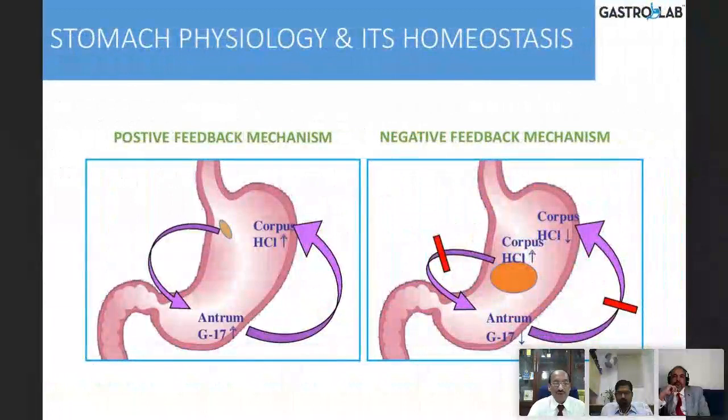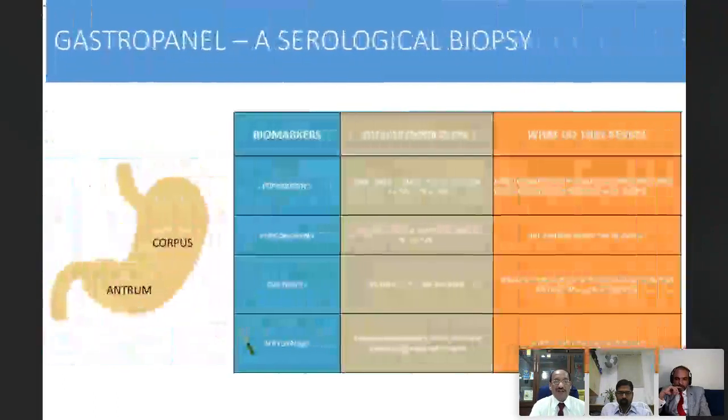So this is what happens. When food comes down, it makes the G cells in the antrum produce G17. This G17 goes and stimulates the parietal cell to produce hydrochloric acid. Once the hydrochloric acid is high and the pH goes down, this inhibits the production of gastrin. So this is a negative feedback. So it's positive feedback and negative feedback mechanisms in the stomach to protect itself.